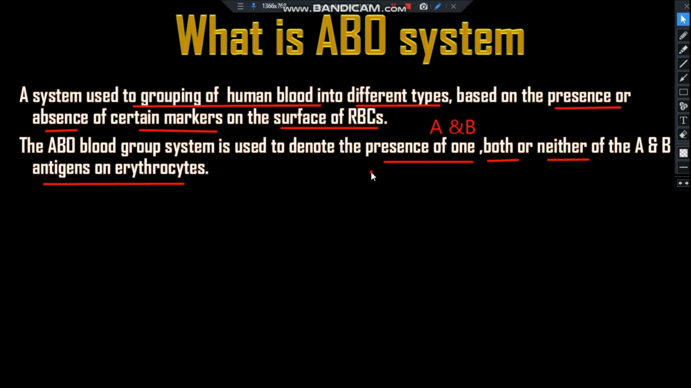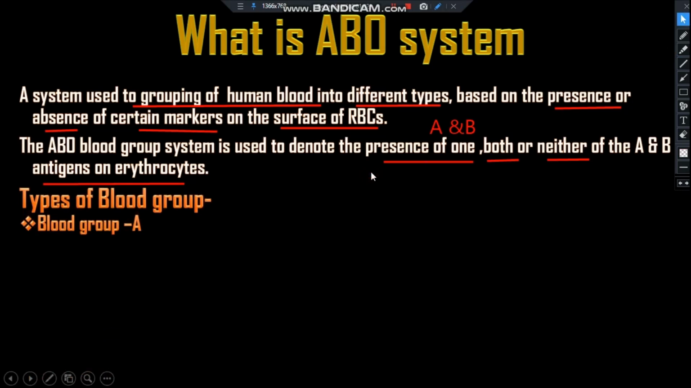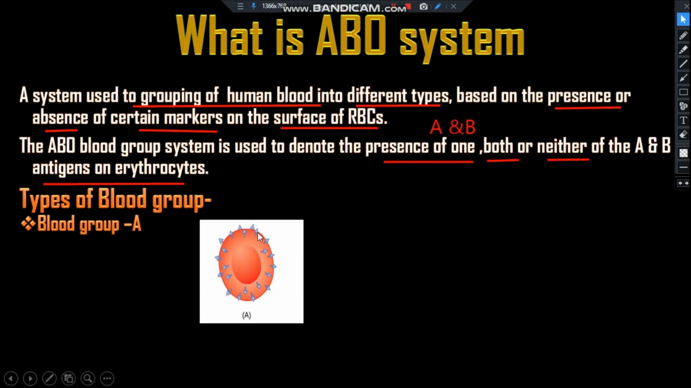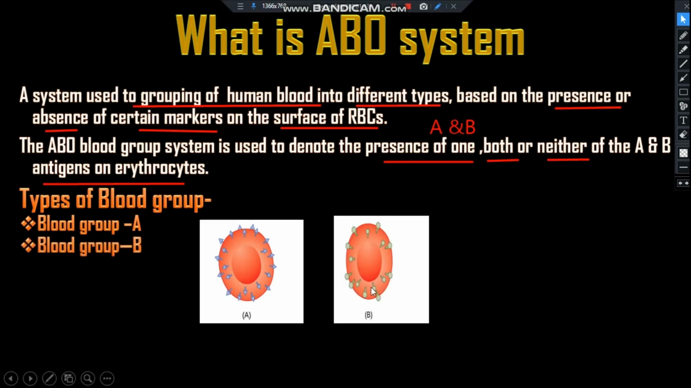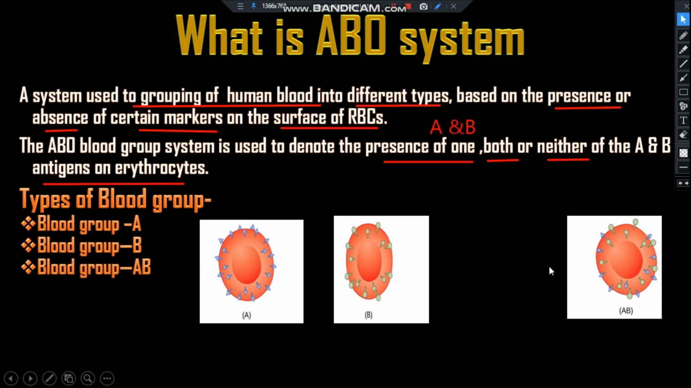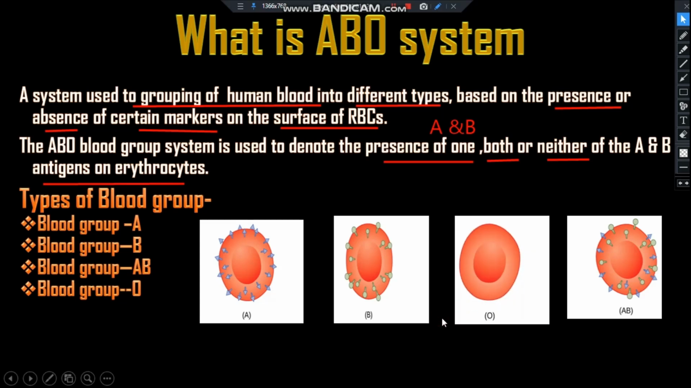So let's see the types of blood group. Number 1, blood group A. Here A antigen is present. Blood group B. Here B antigen is present on the surface of the RBC. Blood group AB. Here on the surface of the RBC, both A and B antigens are present. And blood group O. Here no antigen is present on the surface of the RBC.